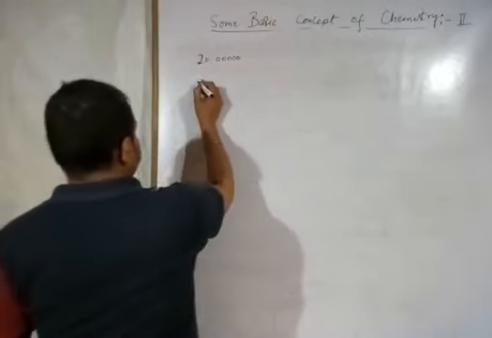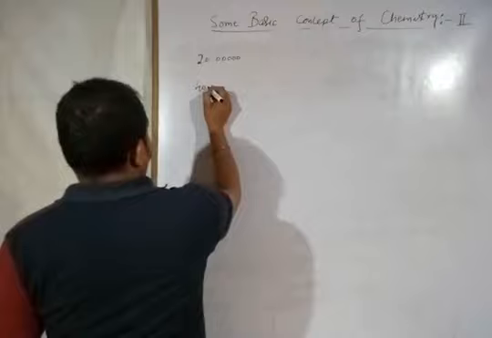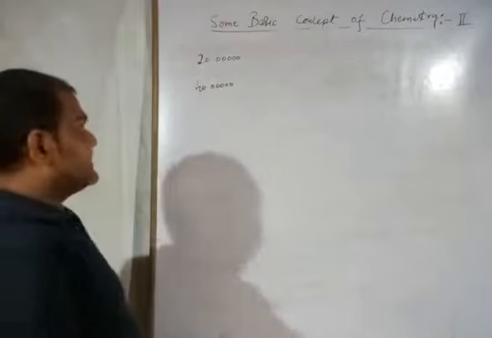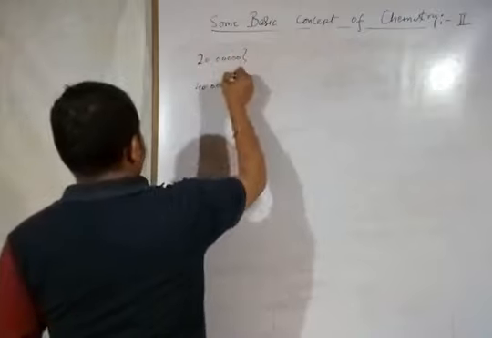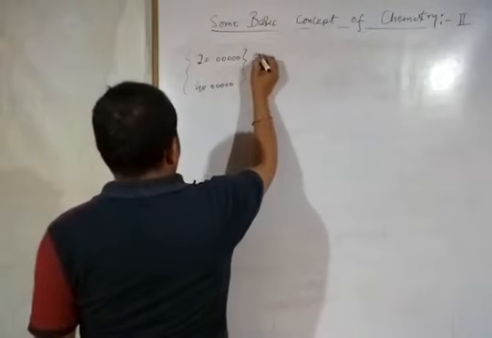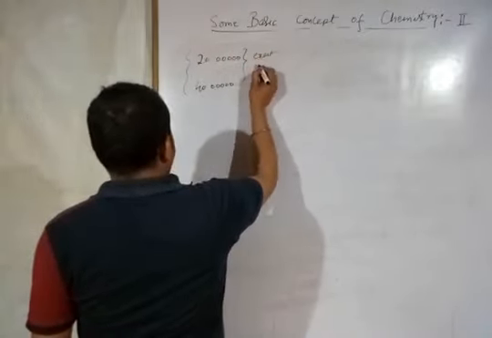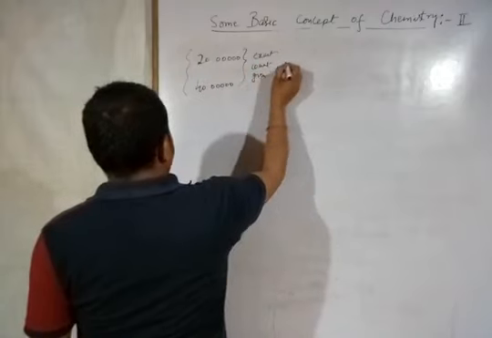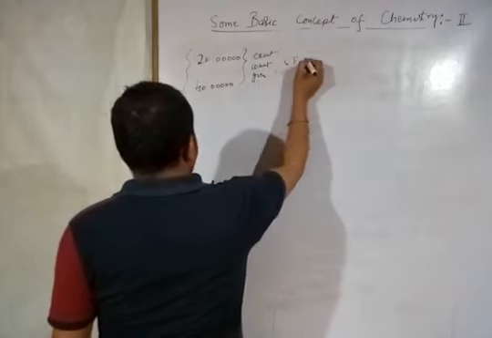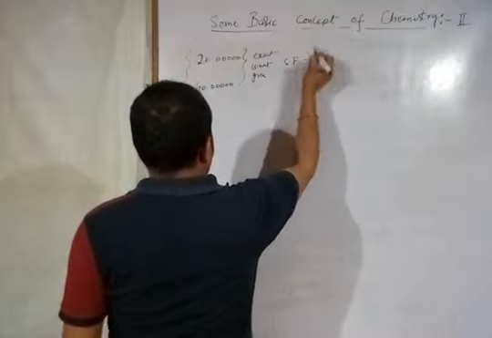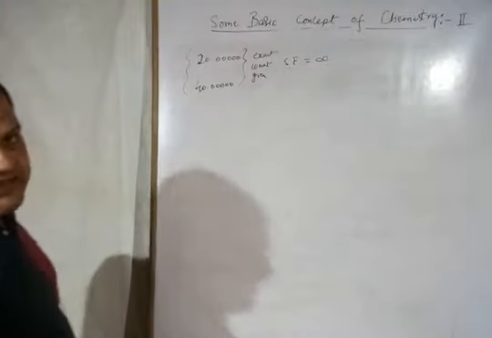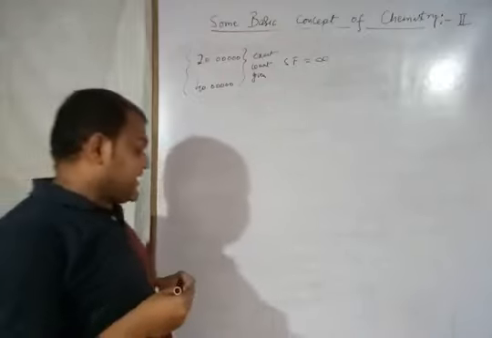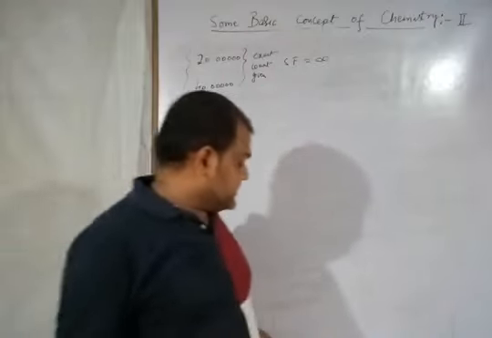Similarly, if 40 pens is given, after 40 you can put infinite zeros. So in such cases, when an exact count is given, the significant figure SF will be infinite. Got it? So these are the important rules to find the significant figures.